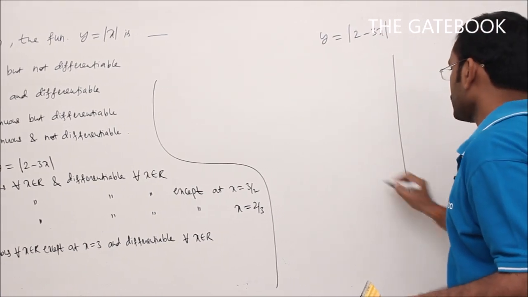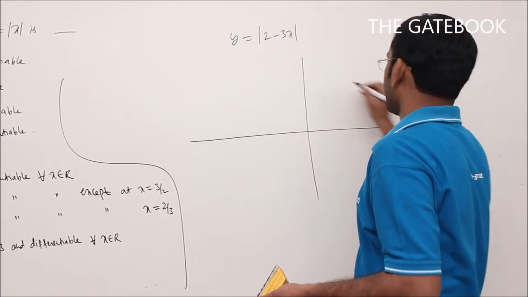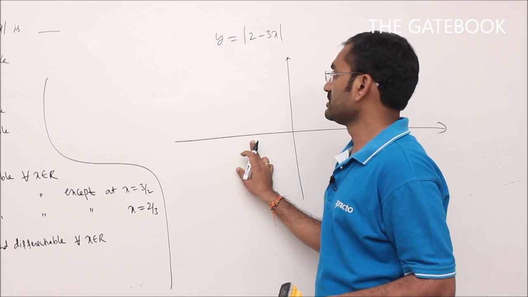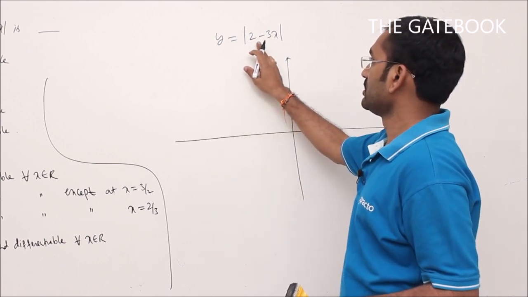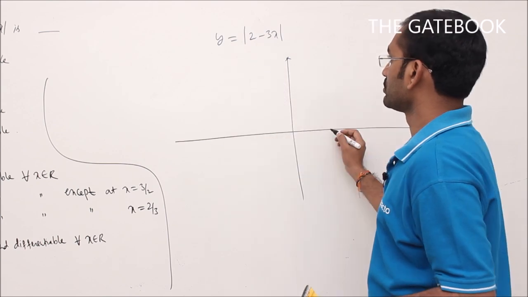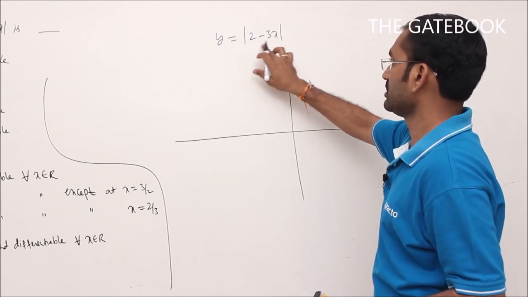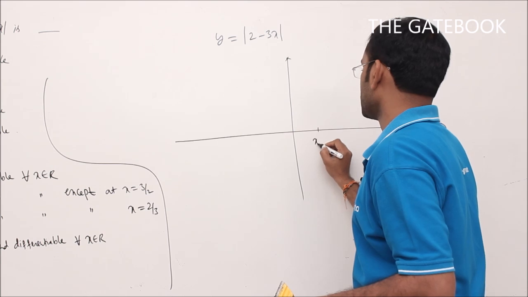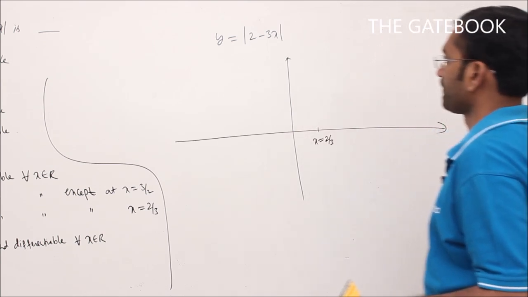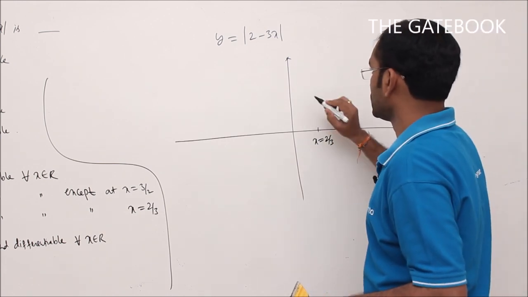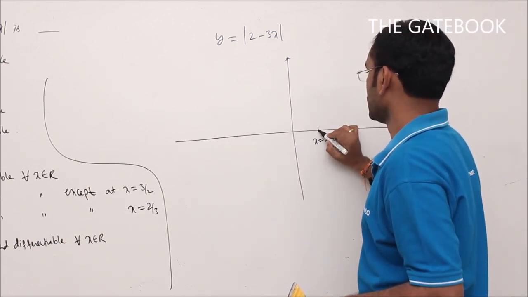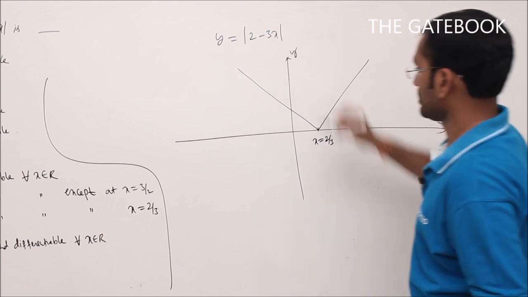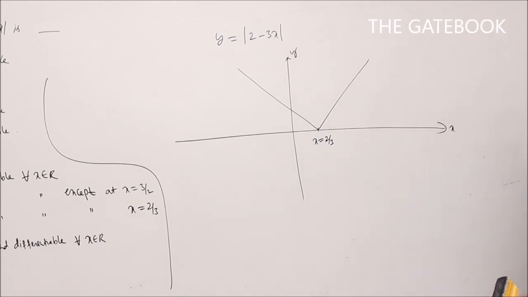See here, graph. To get point on x-axis, we have to put y equal to 0. So if you put y equal to 0 here, you will get x value 2 by 3. Somewhere we will get here 2 by 3, x is equal to 2 by 3. So now, since it is a modulus function, modulus of 2 minus 3x, the graph will be like this. X-axis, y-axis. So the graph of y is equal to mod 2 minus 3x.